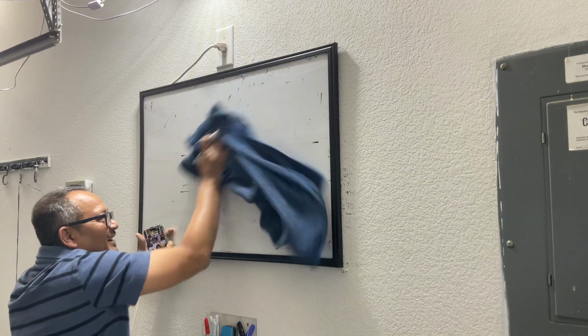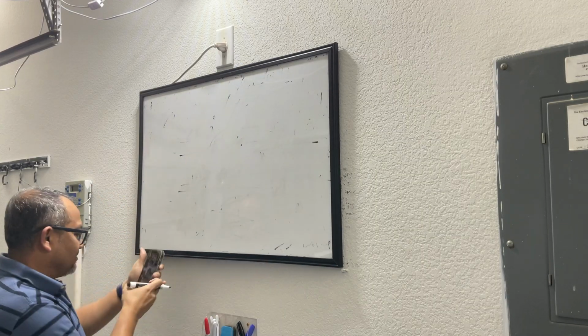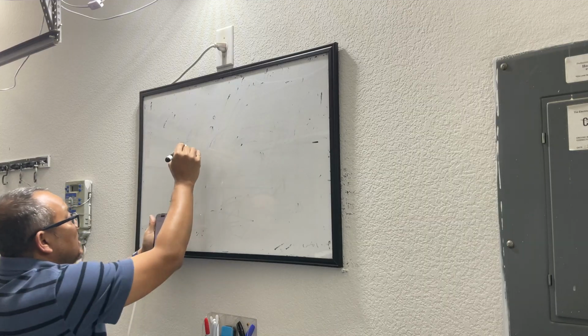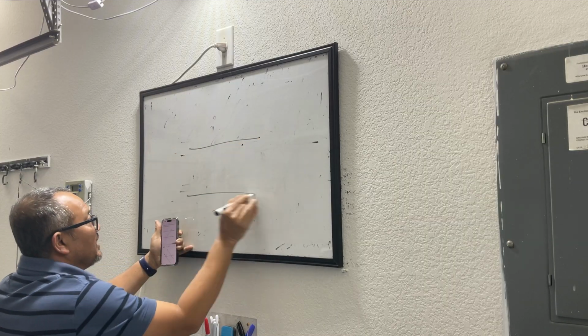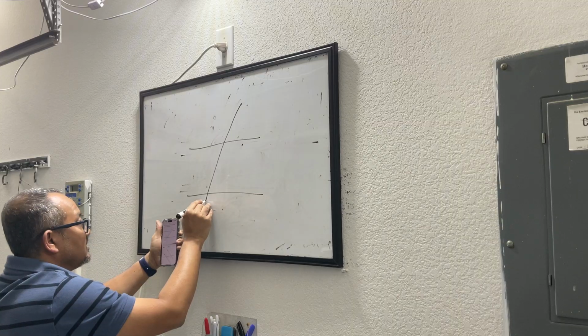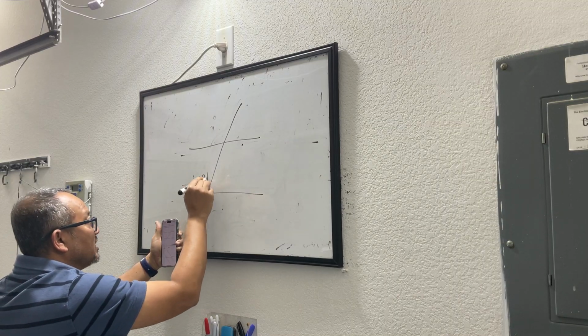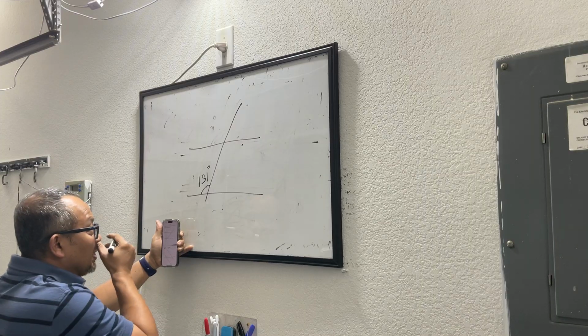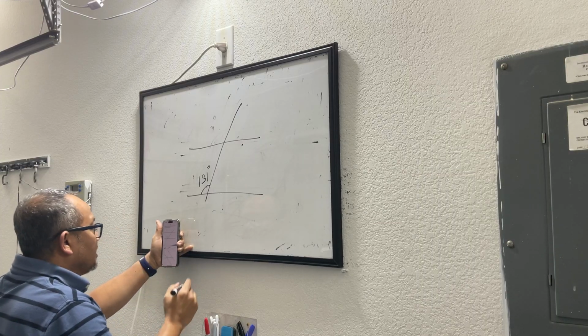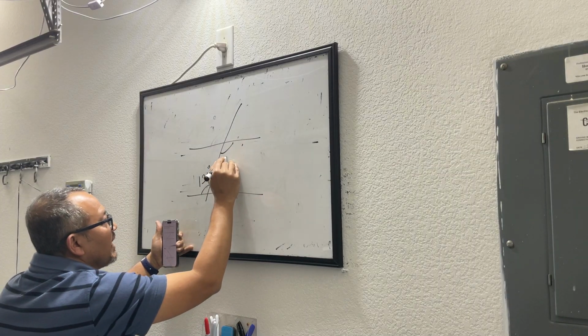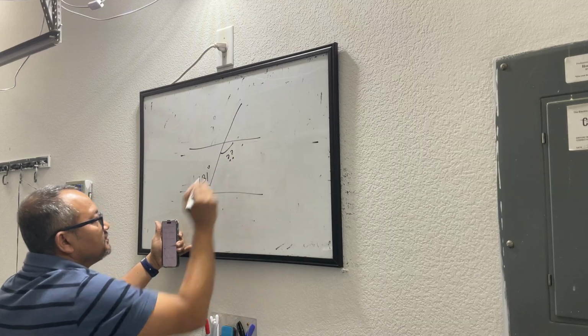Okay. Let's look at one more problem. We have parallel lines. This angle is 131 degrees. You have to find the value of this angle.